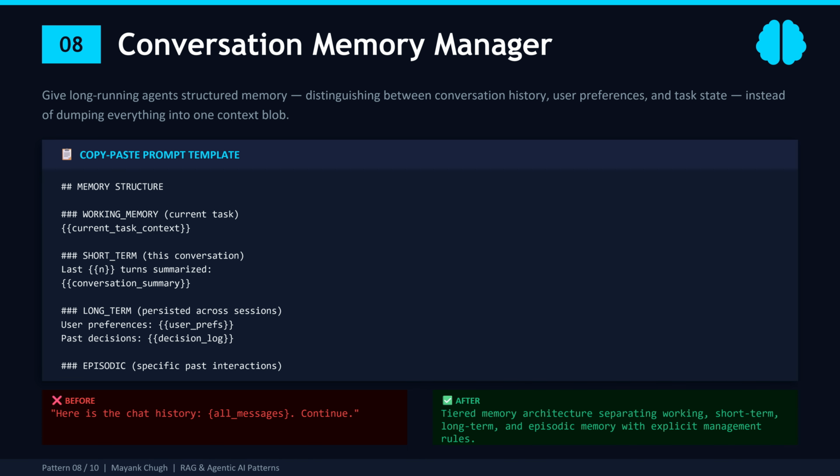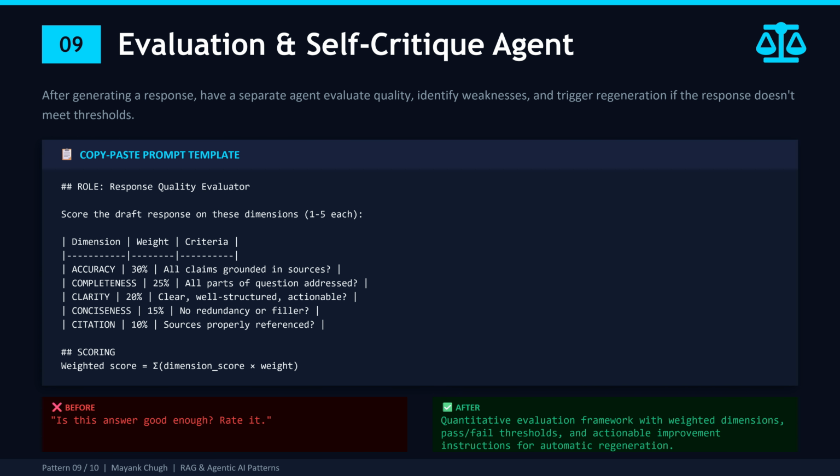Two more patterns to go. Let's move to evaluation. Pattern 9, the evaluation and self critic agent. This is how you close the quality loop and build a system that actually gets better over time. Here is how it works in practice. Your main agent generates a response. Before that response goes to the user, and after it passes the guardrails from pattern 5, it goes through this